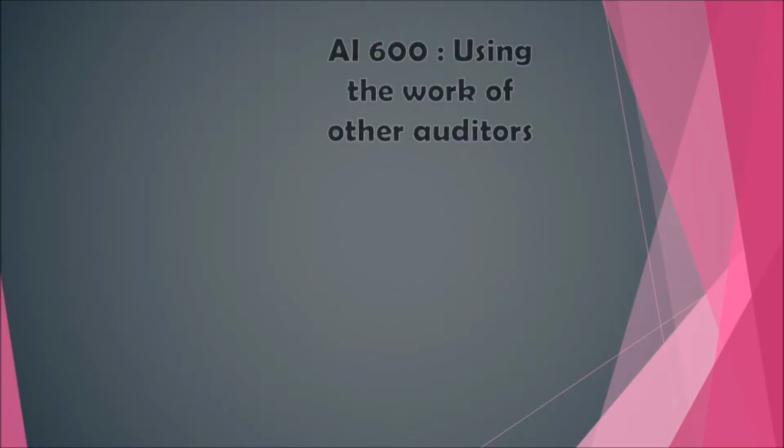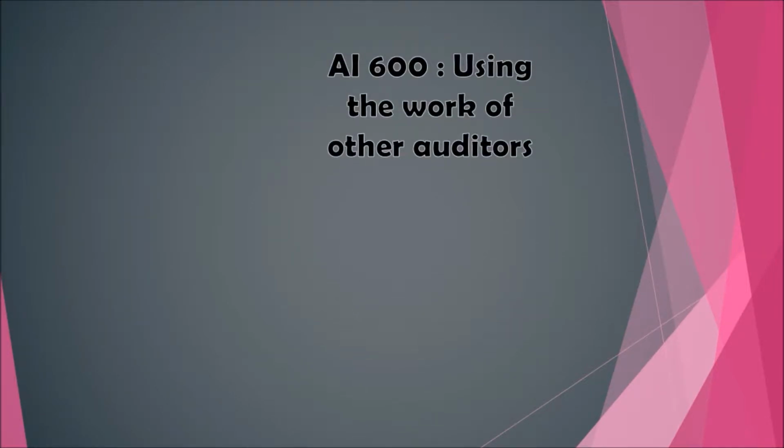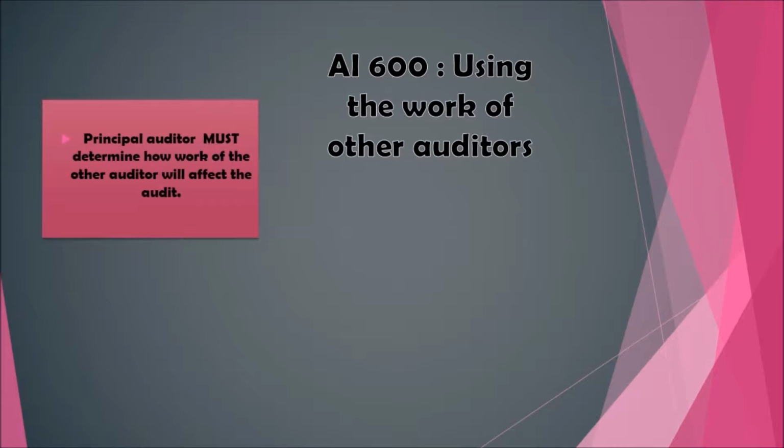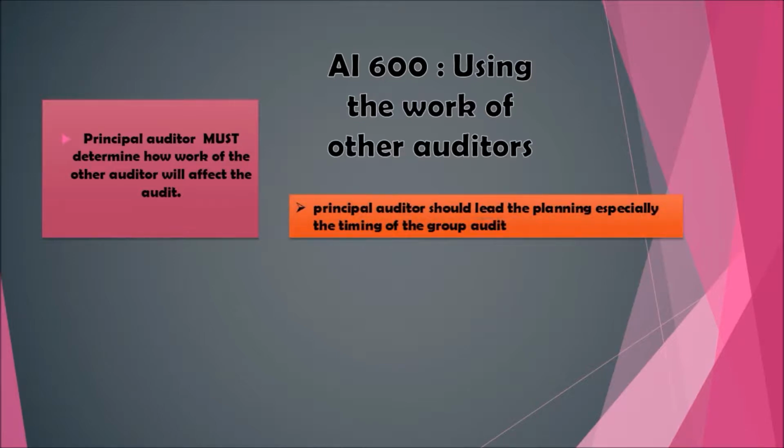ISA 600, using the work of other auditors. When the principal auditor uses the work of another auditor, the principal auditor should determine how the work of the other auditor will affect the audit. The principal auditor should lead the planning, especially the timing of the group audit, the specific risk areas and audit procedures, etc. The other auditor should cooperate with the principal auditor.